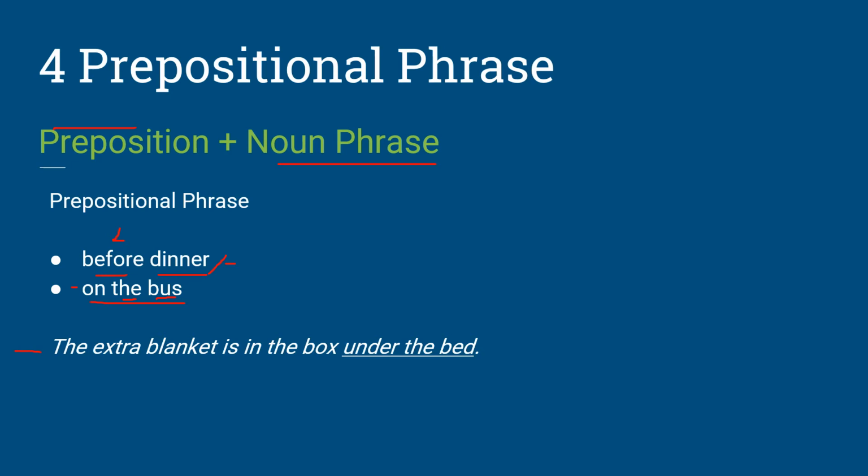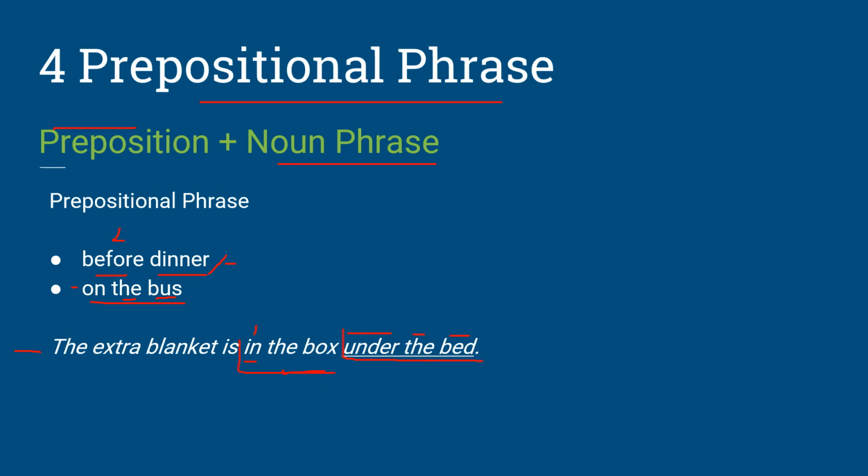Okay, we have an example here. The extra blanket is in the box under the bed. So under is our preposition, the is our determiner, and bed is our noun. Together, they form the prepositional phrase. We also have another prepositional phrase here, in the box.